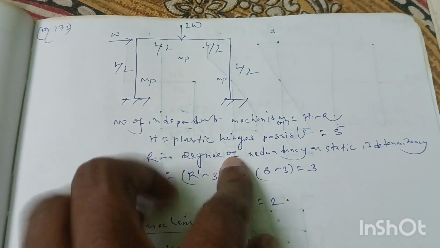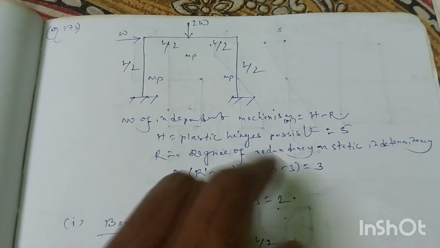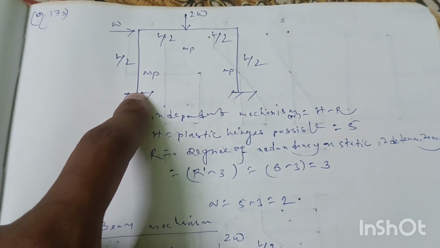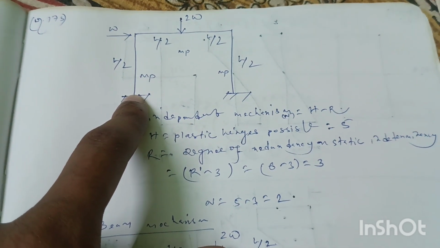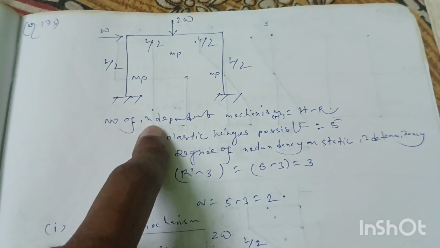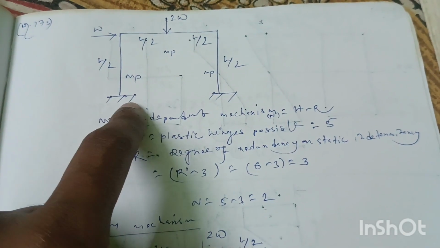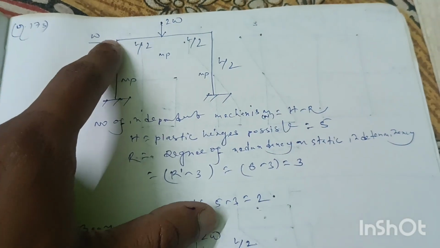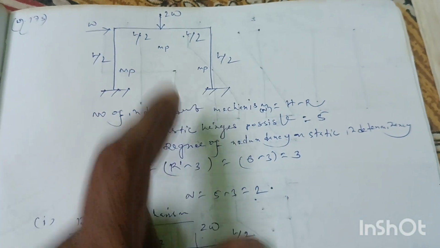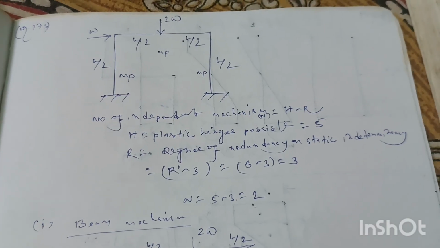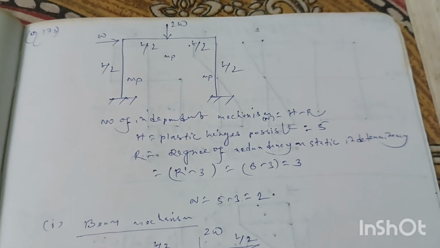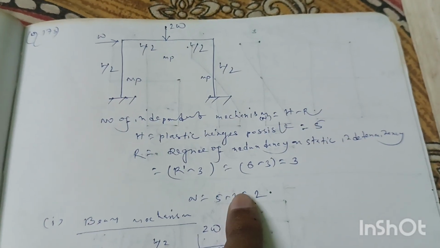Plastic hinges will be at 5 positions: at the fixed supports, at the point where the point load acts, and at the joints. So plastic hinges will be here, here, here, here, and also here. So 5 possible hinges. So the number of independent mechanisms will be 5 minus 3, equal to 2.